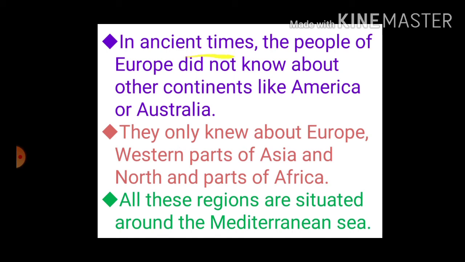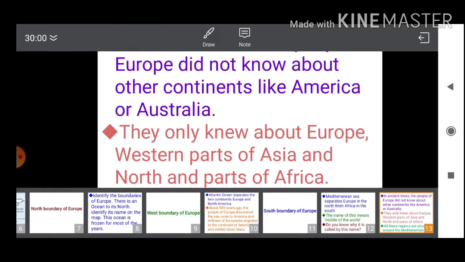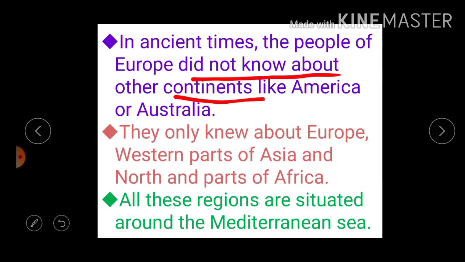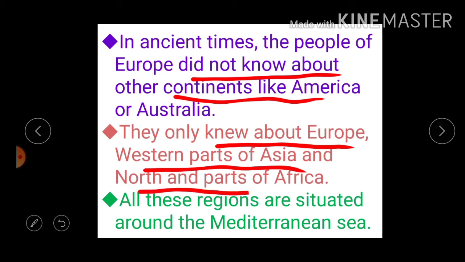In ancient times the people of Europe did not know about other continents like America or Australia. So they only knew about Europe, the western part of Asia, and the northern parts of Africa.